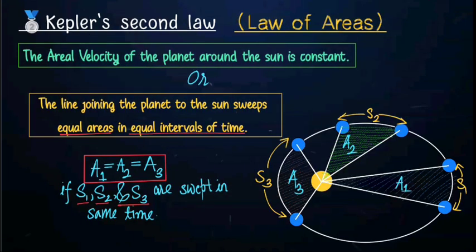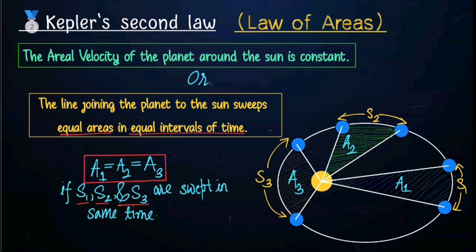Moving ahead to Kepler's second law. This law is known as the law of areas, since it describes the area swept by the planet. This law states that the areal velocity, the area swept by the planet per unit time, of a planet around the sun is constant.